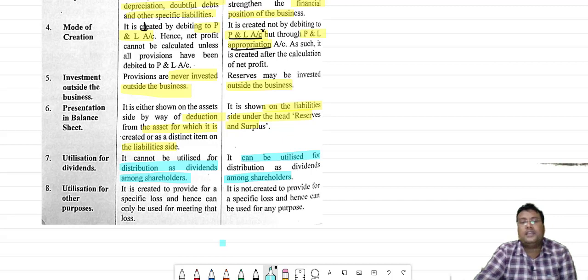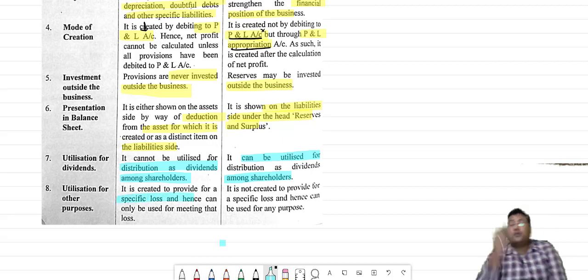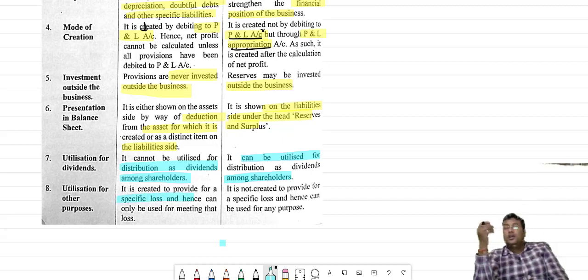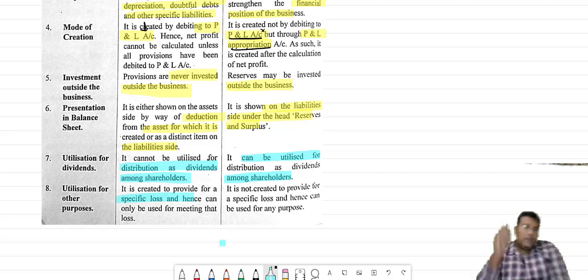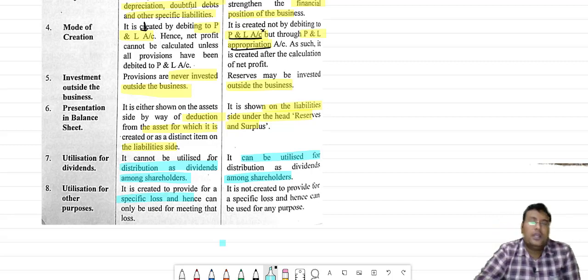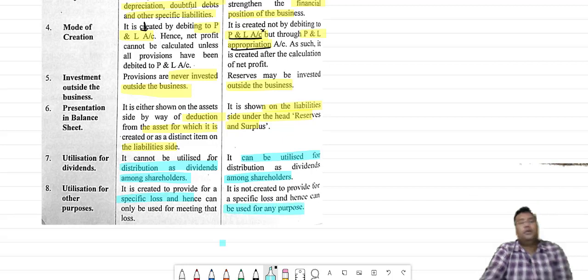Provision is for a specific loss only, like provision for doubtful debts, provision for depreciation, provision for taxation. So generally provision stands for a specific purpose, and that provision will be utilized for that specific purpose only. But reserve can be utilized for any purpose.